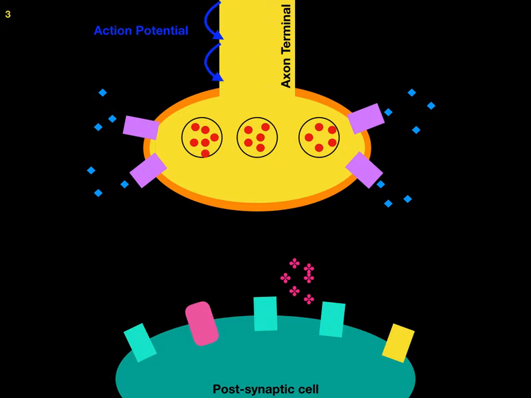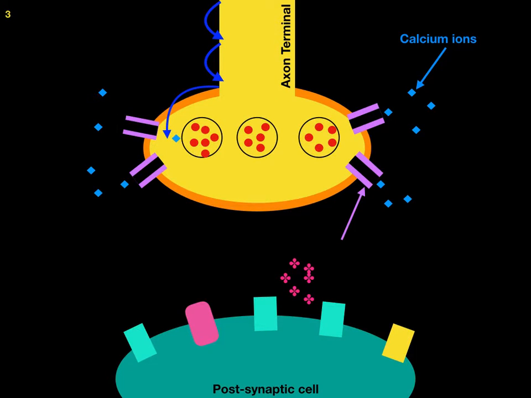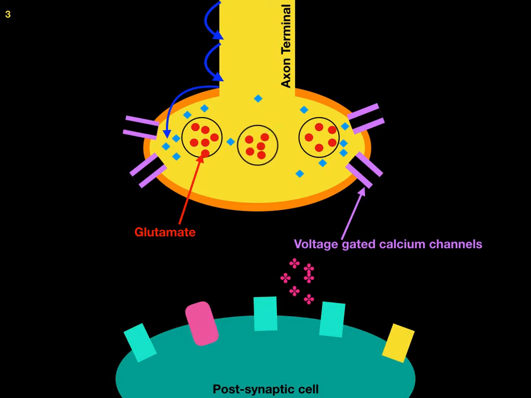The action potential travels to the axon terminal of the presynaptic neuron. This causes the voltage-gated calcium channels in the synaptic knob to open. Calcium ions enter through the open channels. Vesicles containing glutamate move towards and fuse with the membrane of the synaptic knob. Glutamate is released into the synaptic cleft by exocytosis and binds to the receptors on the postsynaptic neuron.